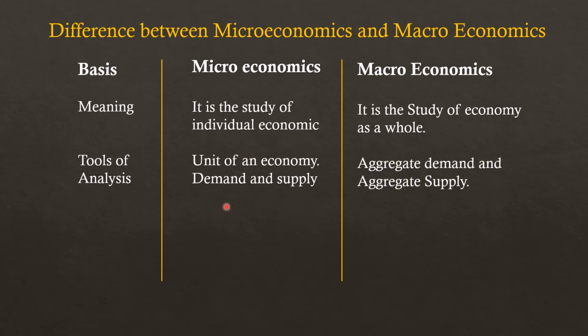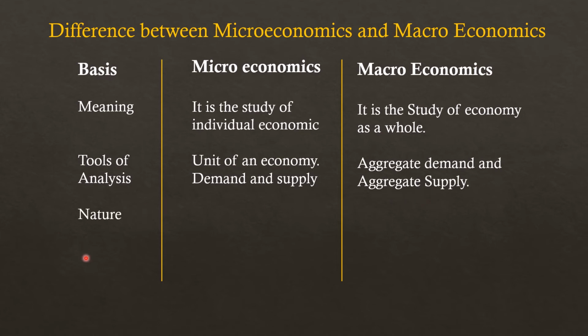In macroeconomics, tools are aggregate demand and aggregate supply. Aggregate demand is related to all the consumers of the economy. So if we talk about all the consumers of the economy, it will be aggregate demand. Aggregate supply is related to all the producers of the economy. So if we talk about all the producers of the economy, it will be aggregate supply.